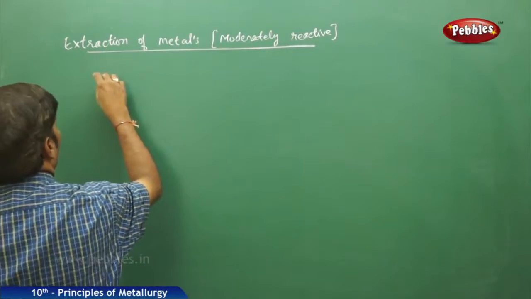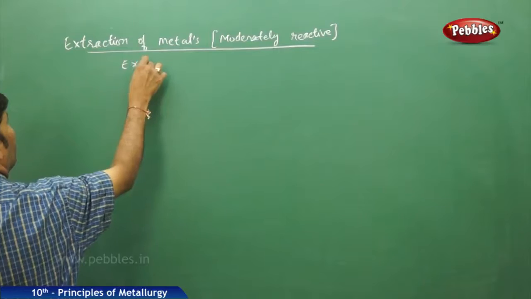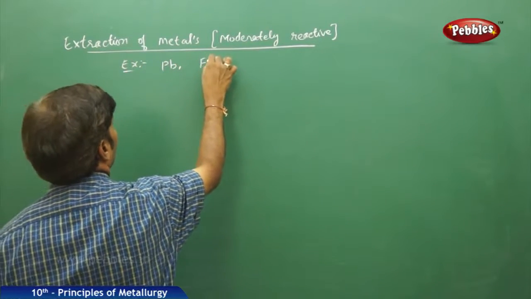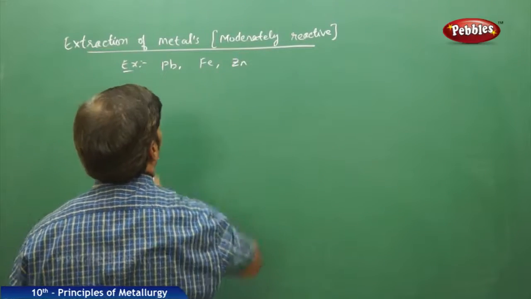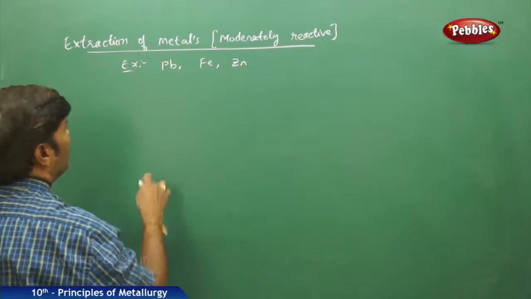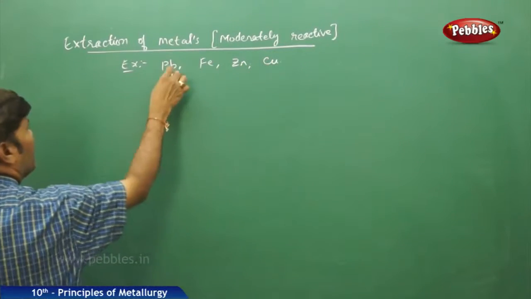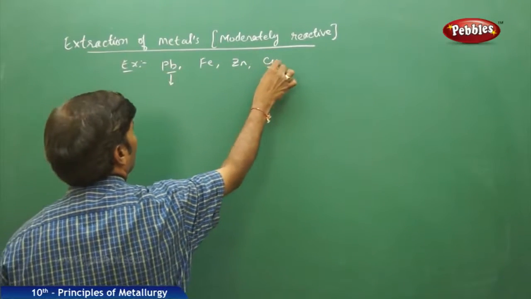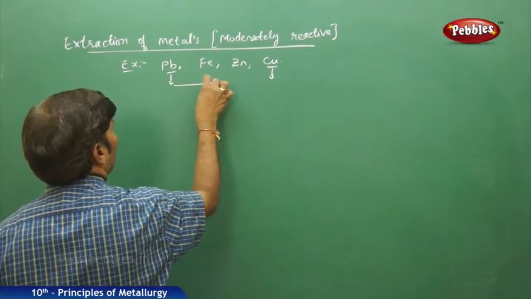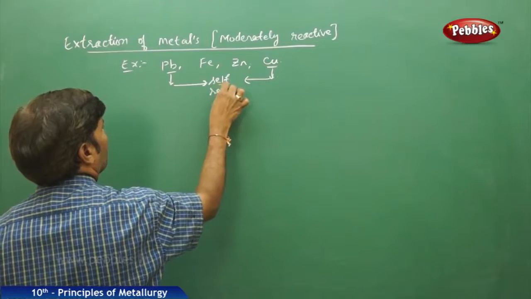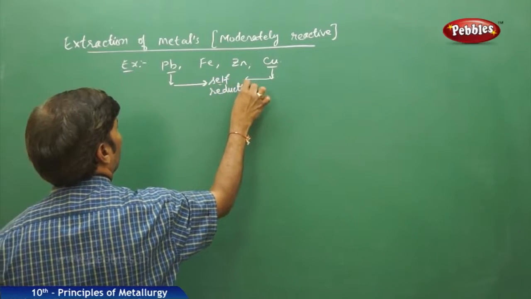If you take moderately reactive, for example, you can take lead, iron, and zinc. Particularly here, if you take lead and copper, both of these undergo self reduction.